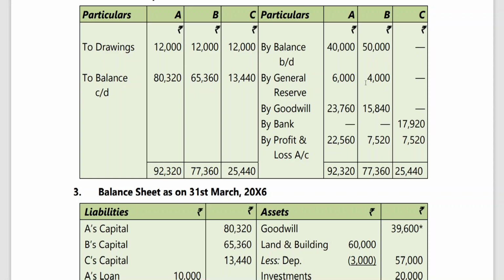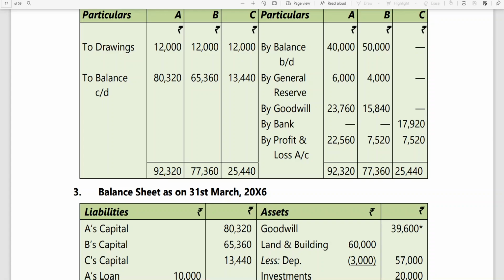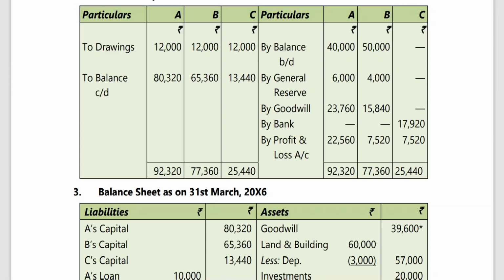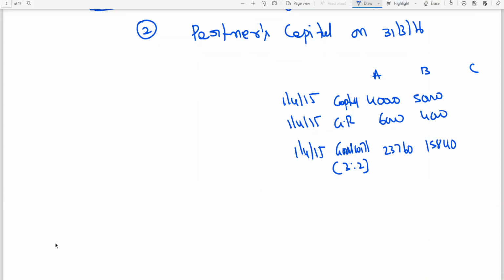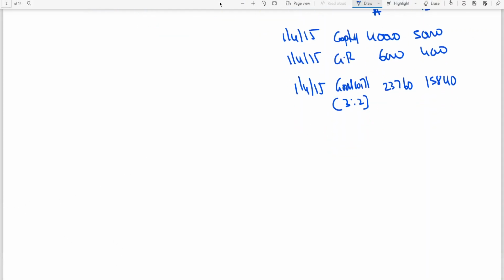Since the full value of goodwill has already been credited to A and B, the 7,920 share of goodwill we are not crediting to the old partners. The reason is that goodwill has already been raised. When a new partner brings his share of goodwill, it will not be credited to A and B since goodwill is raised. This is the explanation I am giving here. You can make a note there.